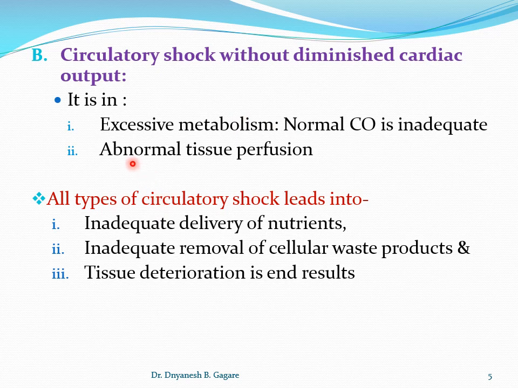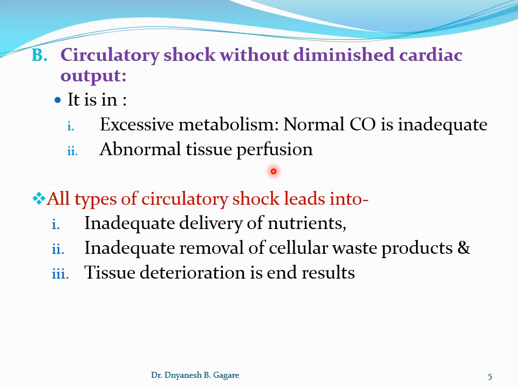One more reason is abnormal tissue perfusion. Abnormal means some part of the body is taking more blood and the other part suffers. That is called abnormal perfusion.